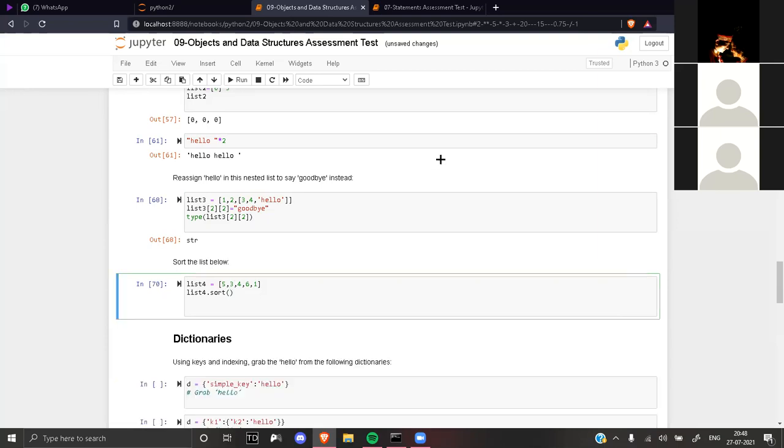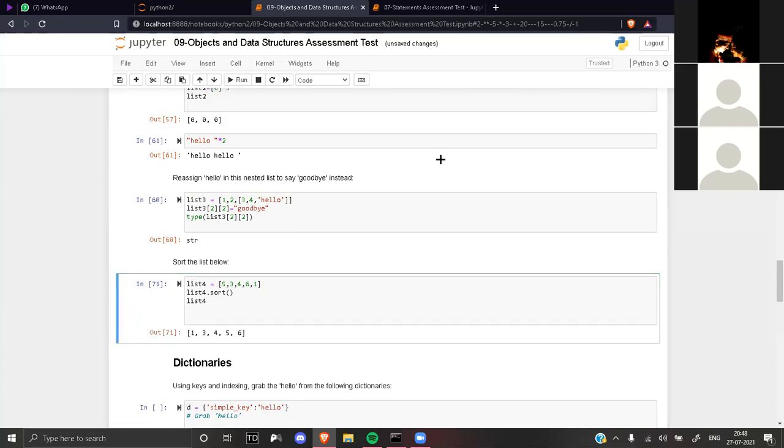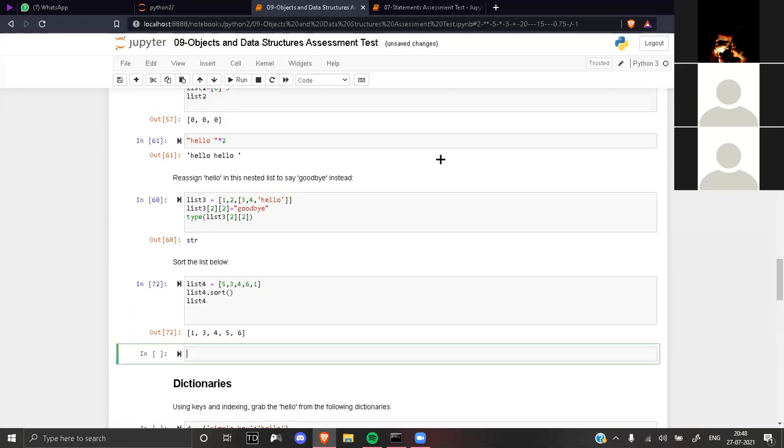Now run this. You have to assign it or print it. Maybe just do list4. Yeah, you can use print also, but run this. Now it is sorted: 1, 3, 4, 5, 6. So this is a method which comes with list by default. With any list, I get this method sort.